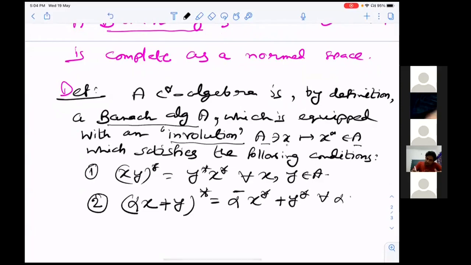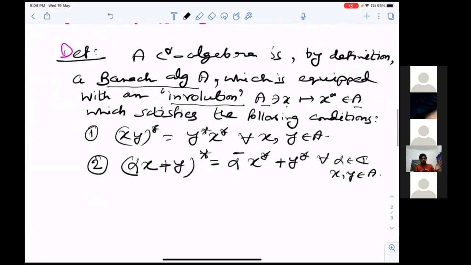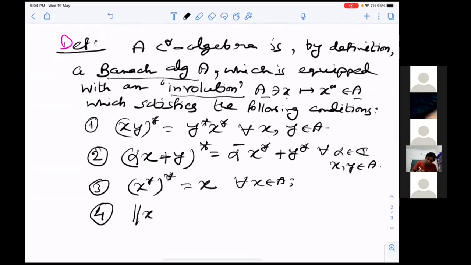Here alpha is any scalar and x, y are in A. These are all properties that hold in B of H. The third property is that the involution satisfies x star star equals x for all x in A. And the last one is the most important: norm of x star x equals norm of x squared.